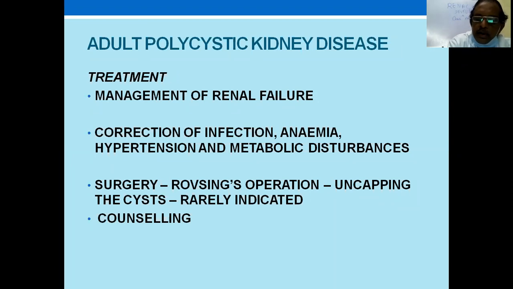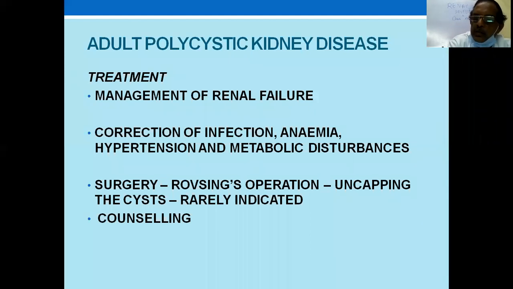Previously, this Rovsing operation was suggested in textbooks to reduce tension. How many cysts can you deroof and reduce tension? It is very impossible. So a very big cyst, occluding the PUJ, can be aspirated, which is being done now laparoscopically if it is required.